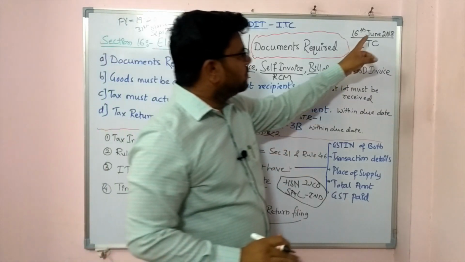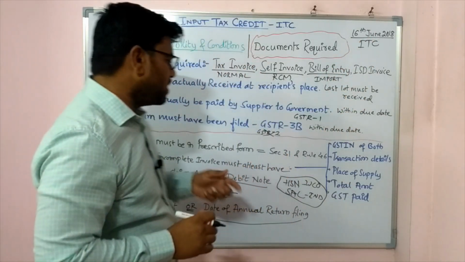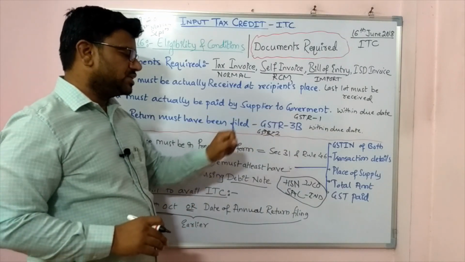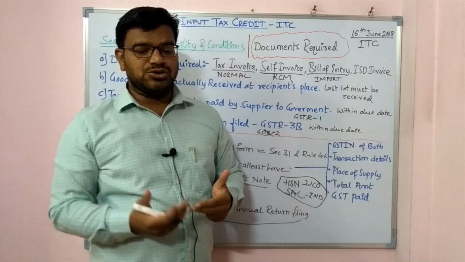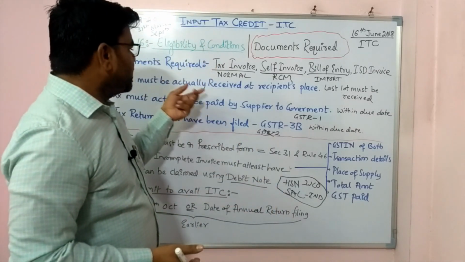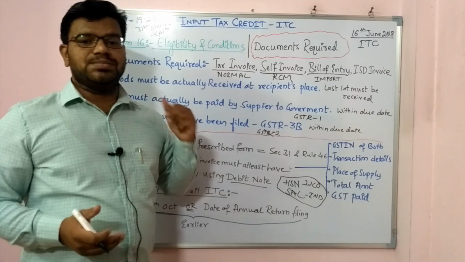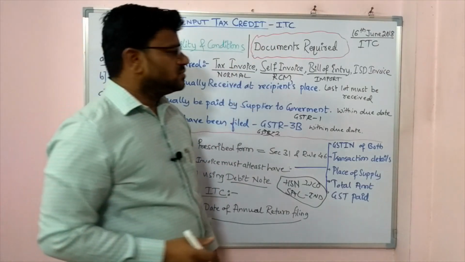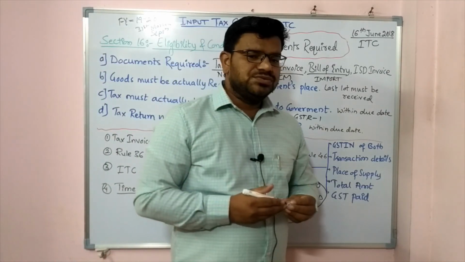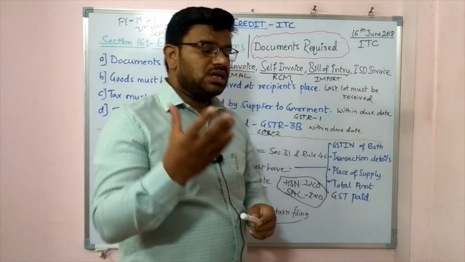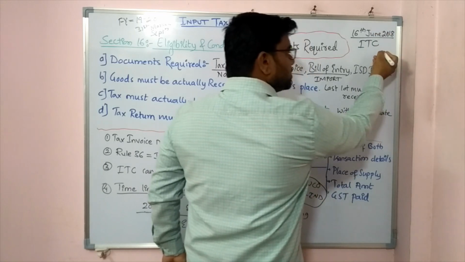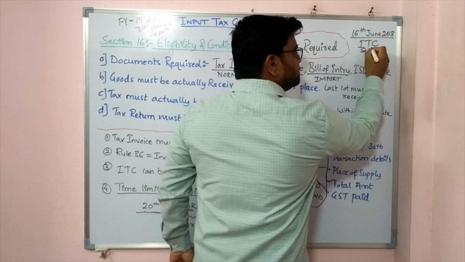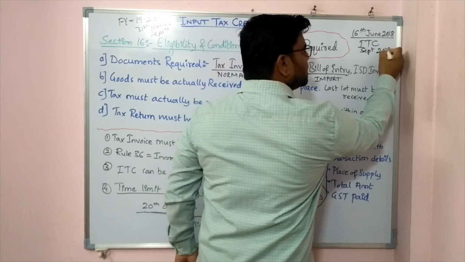Now, fine, your supplier has not filed his returns, or you might not have received the invoice at your place, or you might not have received goods at your place as on that date. Now fine, government says we will wait for you till next September, September 2019.